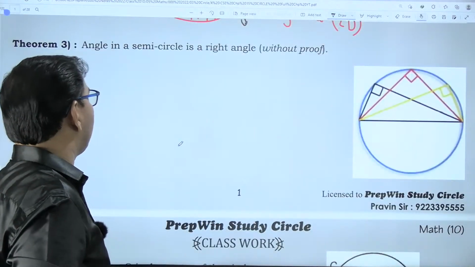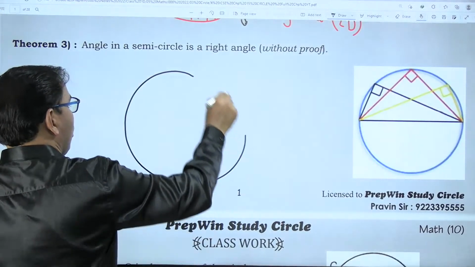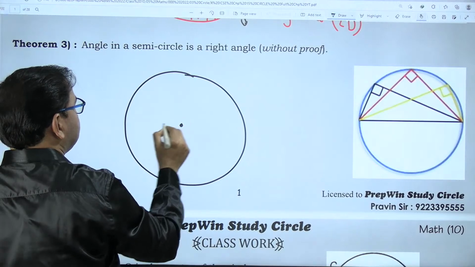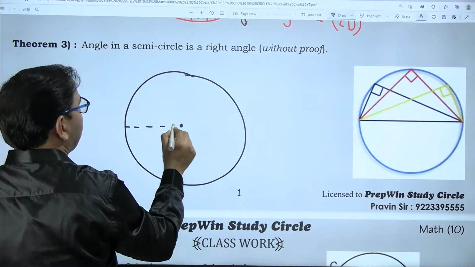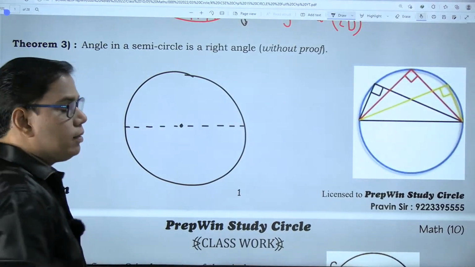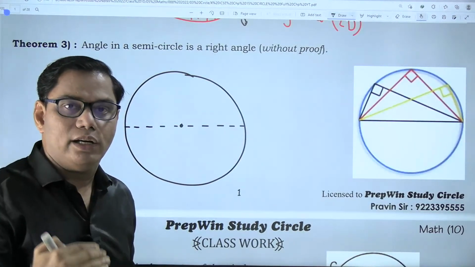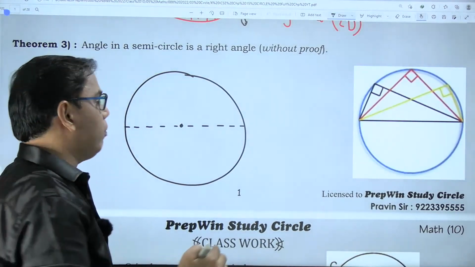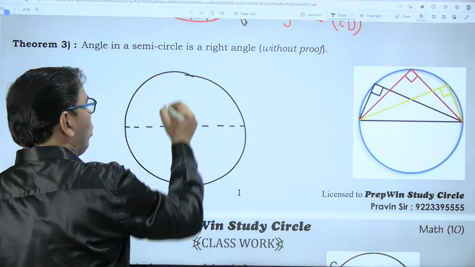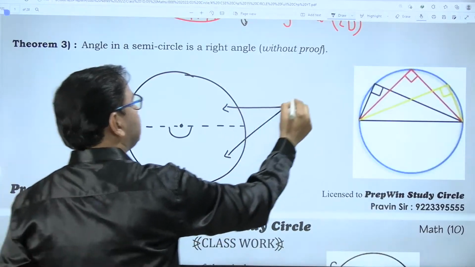Let's come here. This we have already seen: angle in a semicircle. What is a semicircle? Suppose this is a circle and this is the center of the circle, and I draw a diameter. The diameter will divide the circular region into exactly two equal parts, and each part is a semicircle.